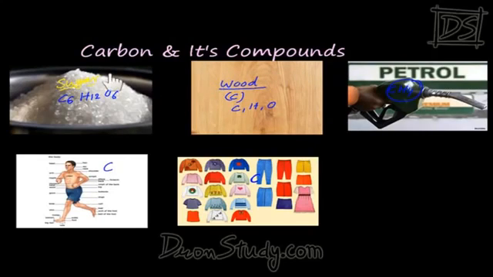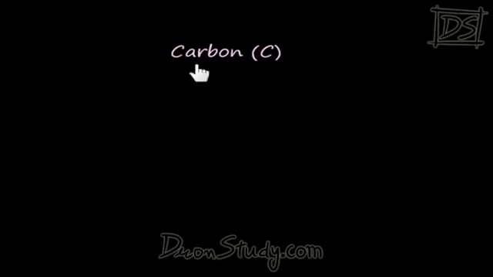So first of all, let's see carbon and find out what is carbon and what are the properties of it. What is the symbol of carbon? C. You know this very well. First of all, let's talk about its atomic number. Tell me what is the atomic number of carbon? Very good. 6.